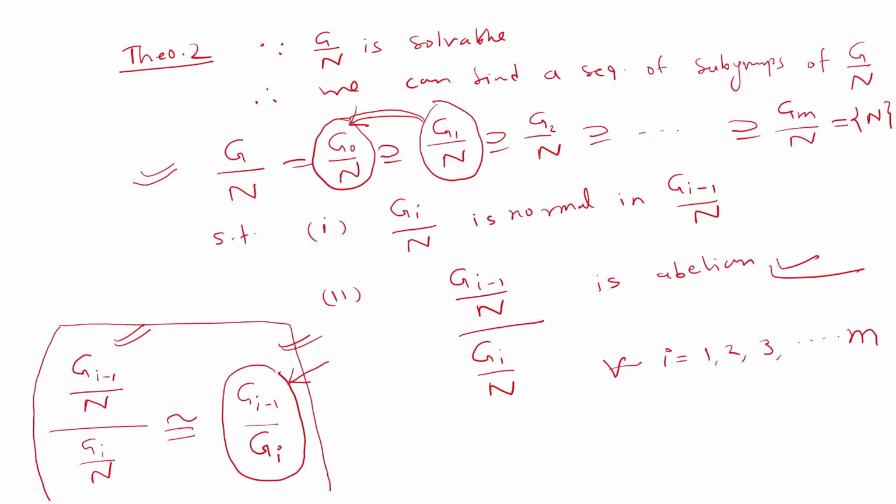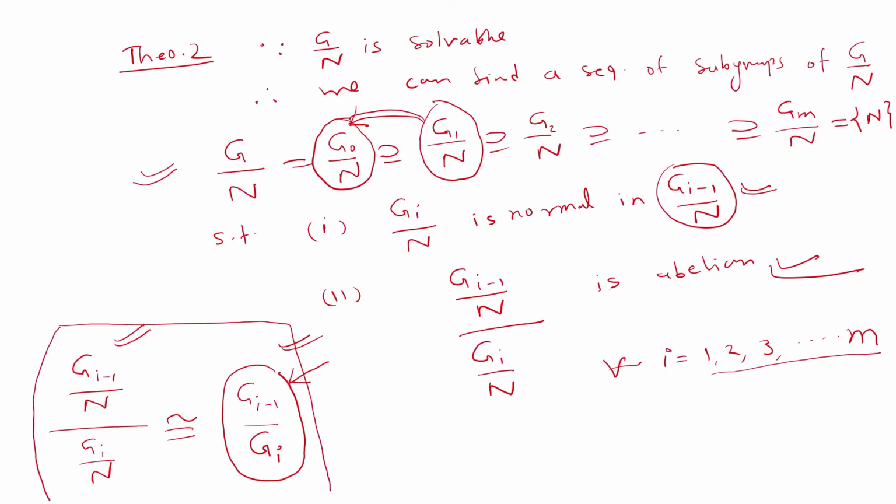It is very easy to prove that whenever G1 by N is normal in G0 by N, then G1 will be a normal subgroup of G0 containing N. So in general, since Gi by N is normal in Gi minus 1 by N, Gi will be a normal subgroup of Gi minus 1 containing N for all i equals 1, 2, 3, up to m.